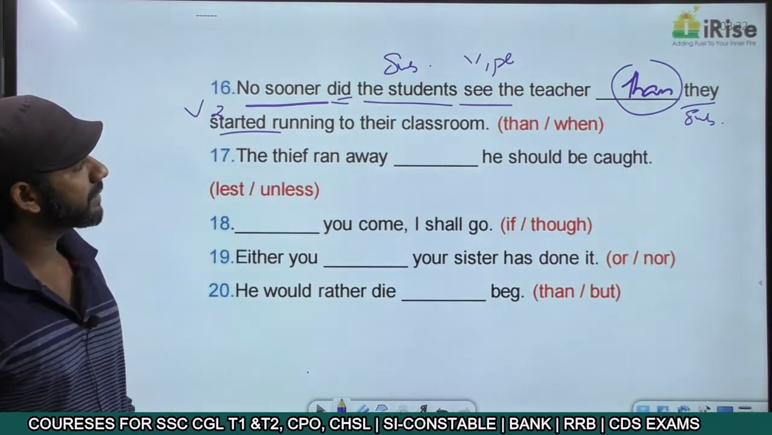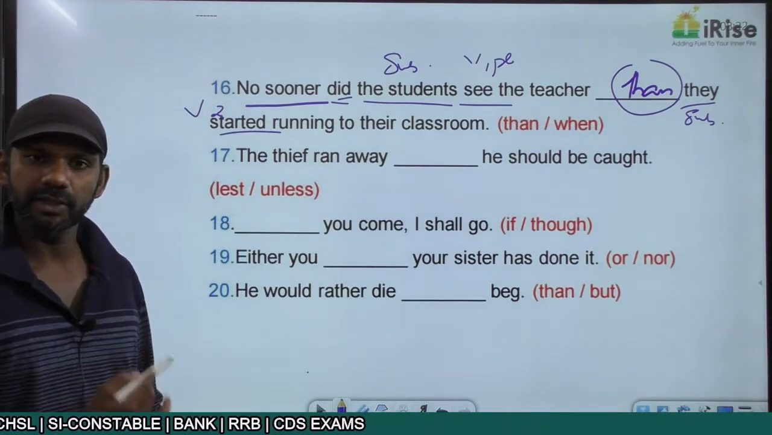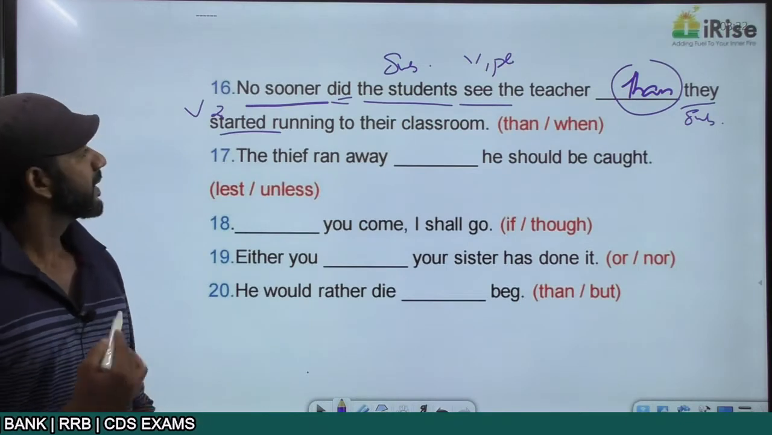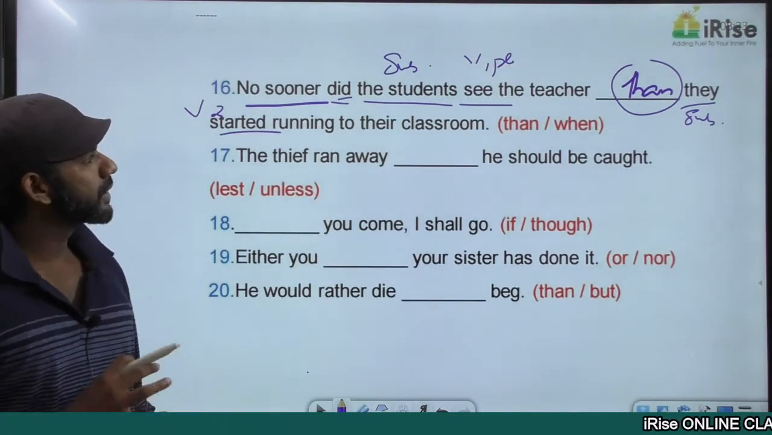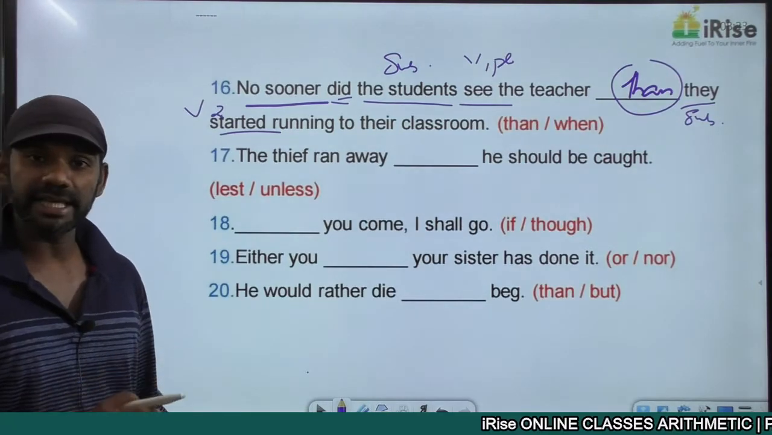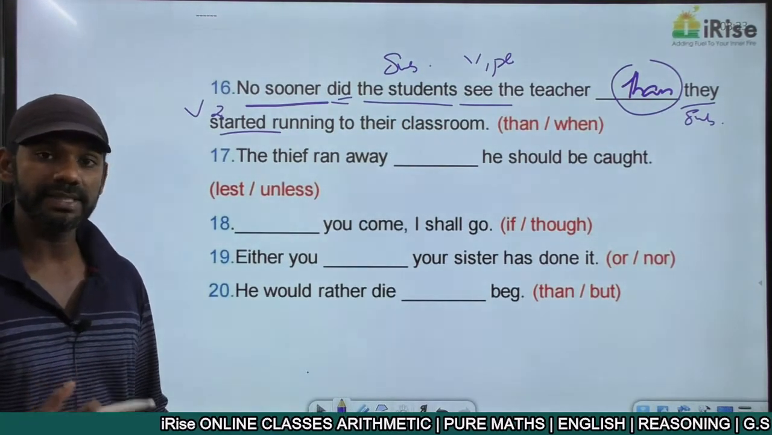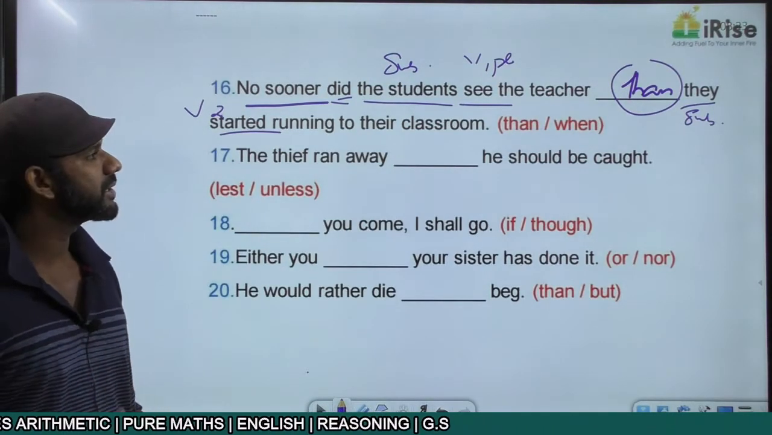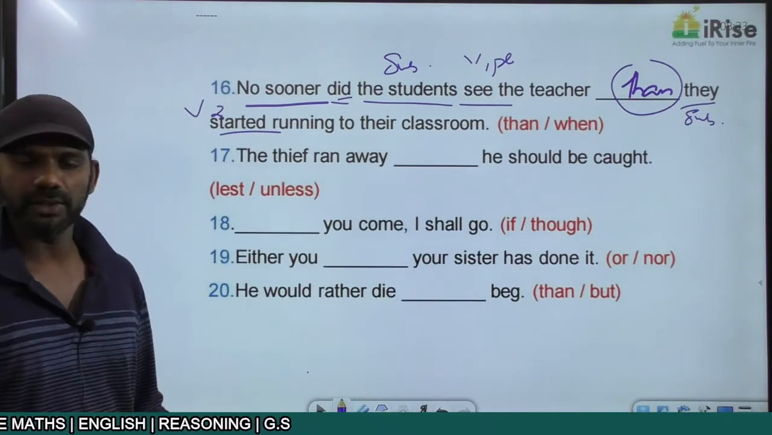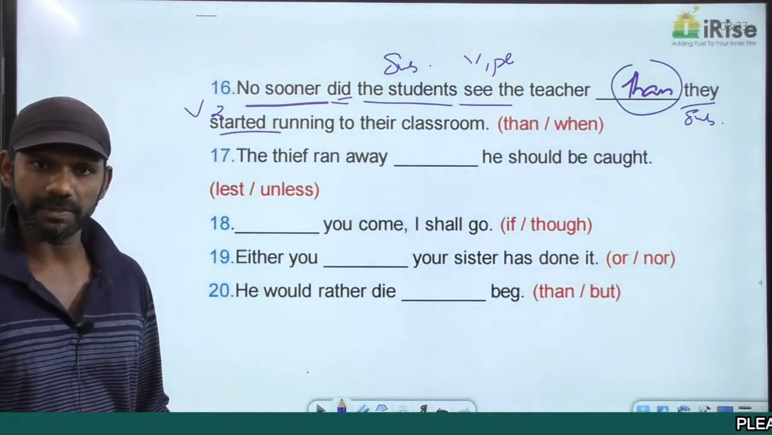No sooner did subject V1 plural followed by than, the structure is also completely fine. Now this sentence is grammatically correct. The same idea in the no sooner had form becomes no sooner had the students seen the teacher. See is V1, saw is V2, seen is V3. So no sooner had the students seen the teacher than they started running to their classroom is also grammatically correct. The same meaning but expressed in two different forms.